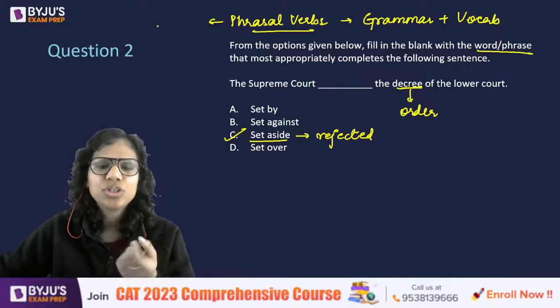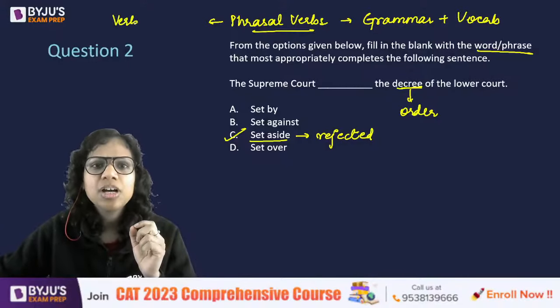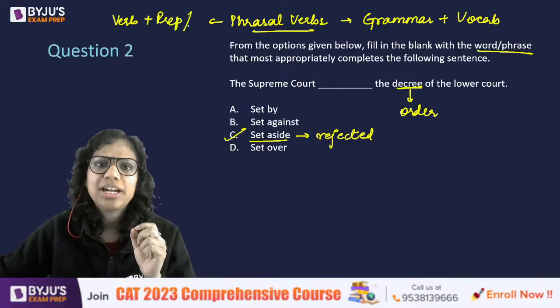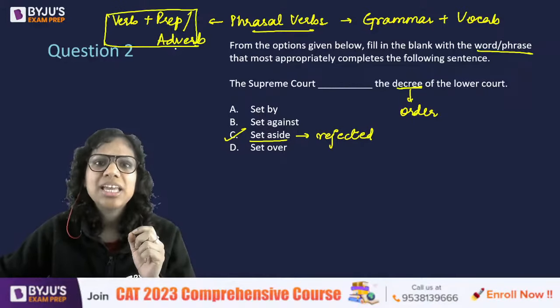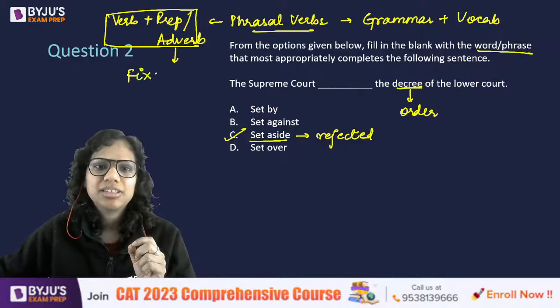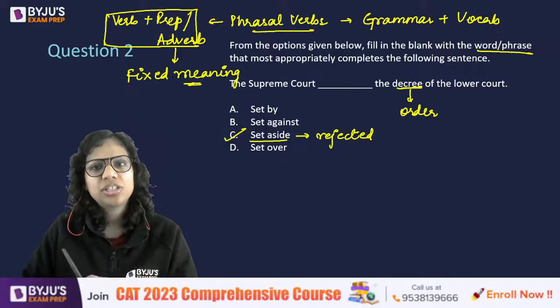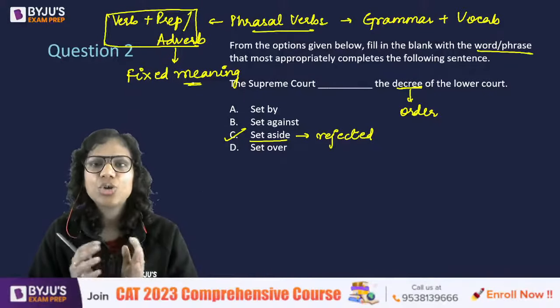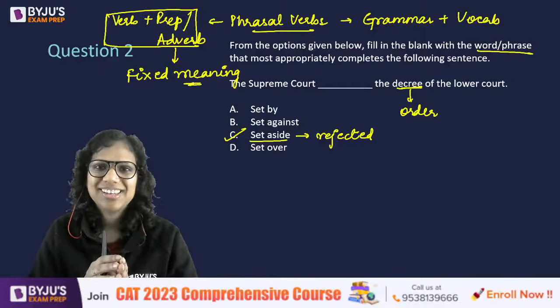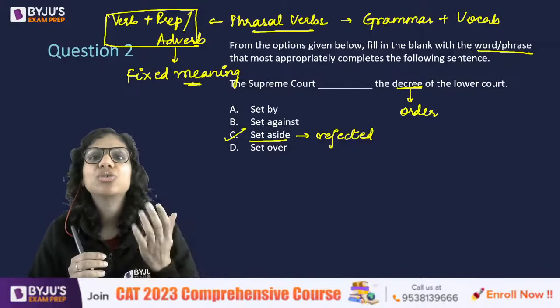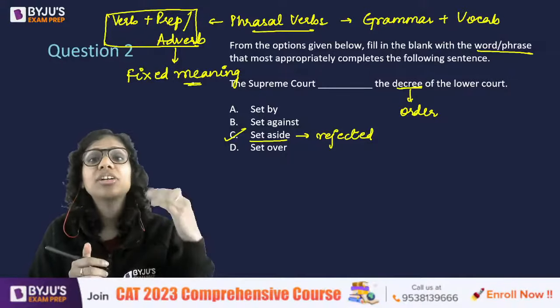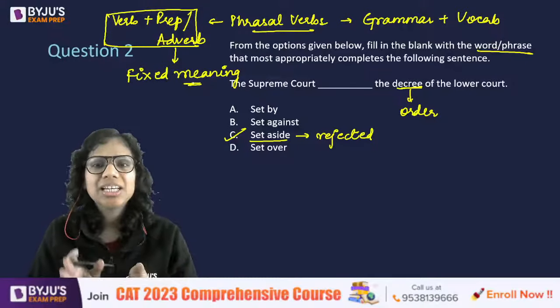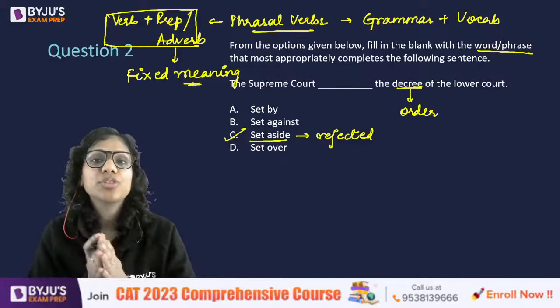How? Phrasal verbs are groups of words. Phrases are what? Groups of words. So basically, it is a verb plus a preposition or an adverb carrying a fixed meaning. For instance, if I say she looks up to him, it's not that she is literally looking up. She thinks of him as her role model. He walked out on her. He abandoned her. To walk out on someone is to abandon them.